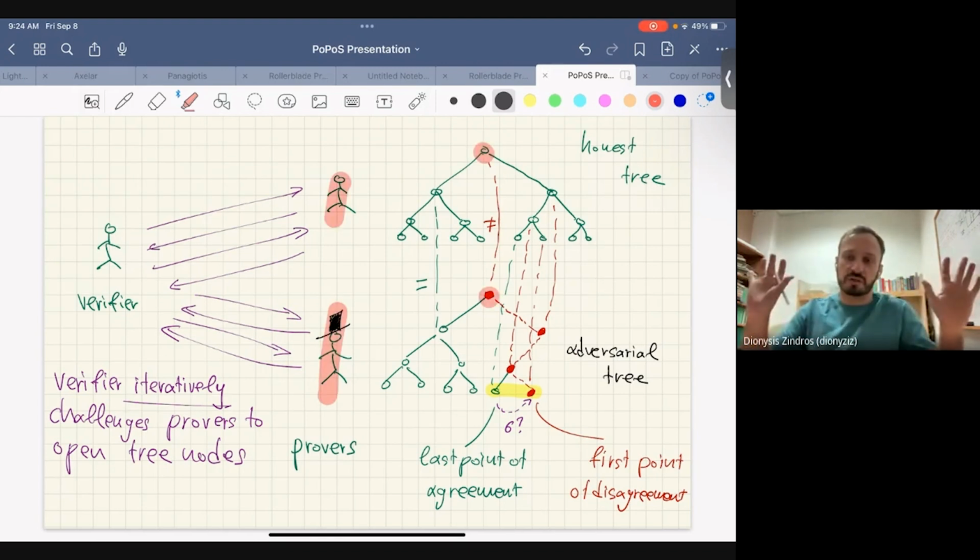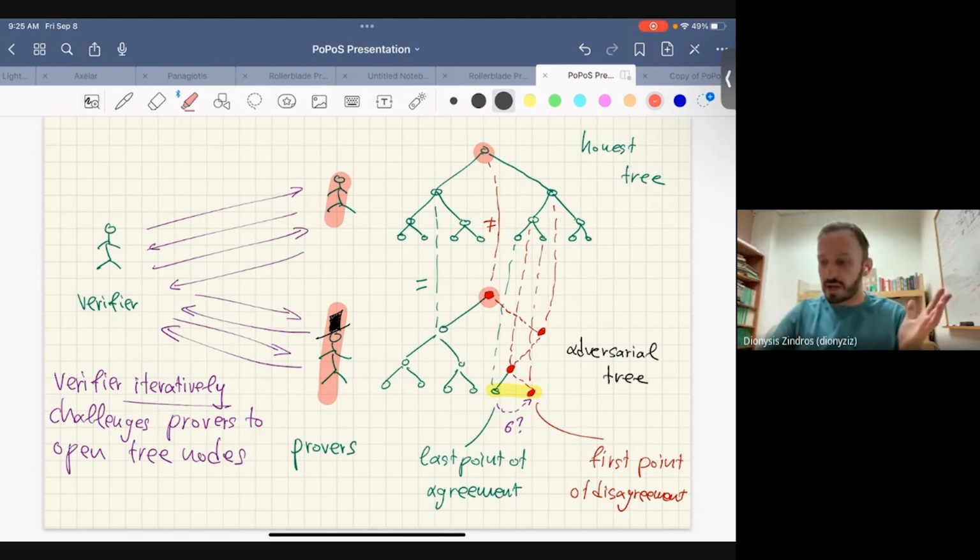If they send the same roots, we're all set. If they send different roots, the verifier tells the provers, look, I have a different root. Can you give me the two children of your root so that I can figure out what went wrong? So both provers send their children, and then the client again is comparing, right? If the first part matches, that means that this whole subtree is exactly the same. So I can forget about it.